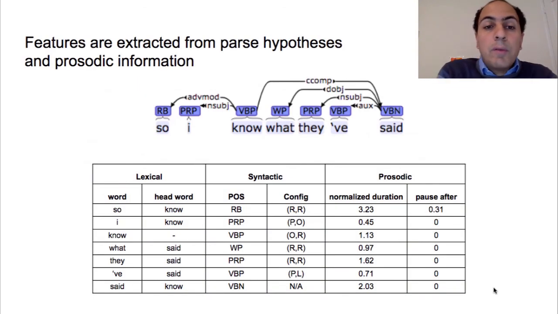And this is an example of the kind of features that are extracted from this parse hypothesis, showing the text features which are either lexical, meaning the word and the head of the word, and which are converted to word embeddings, and the syntactic, which are the parts of speech and the configurations, in addition to the prosodic features which have the normalized duration and the pauses after each word.